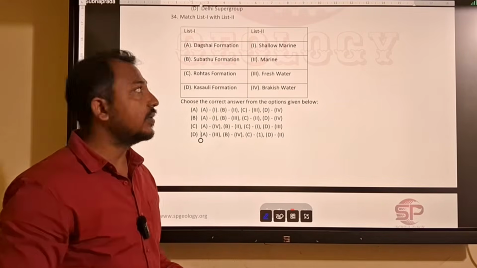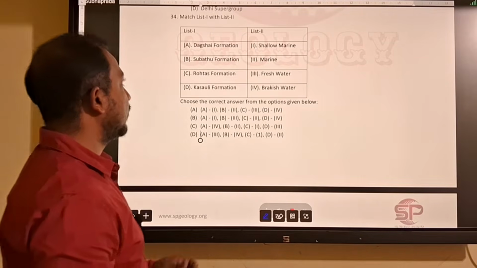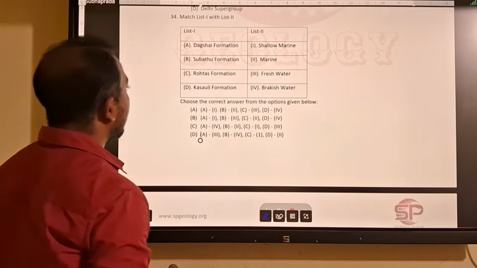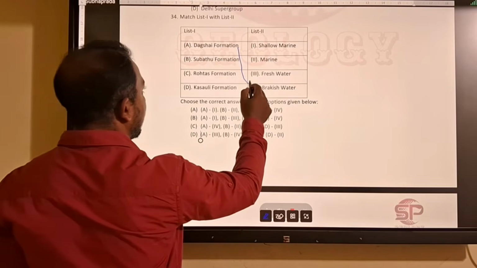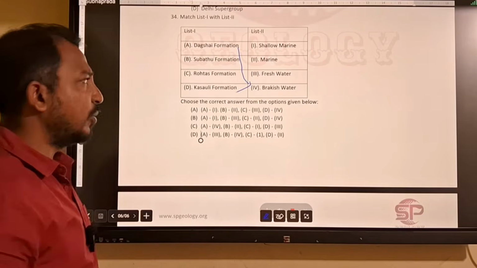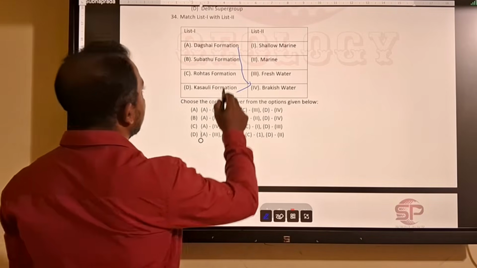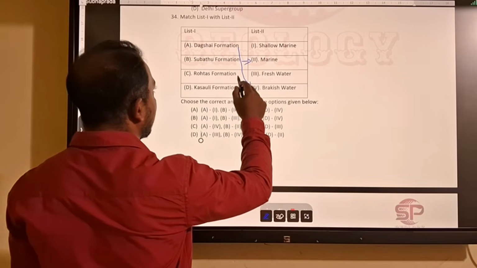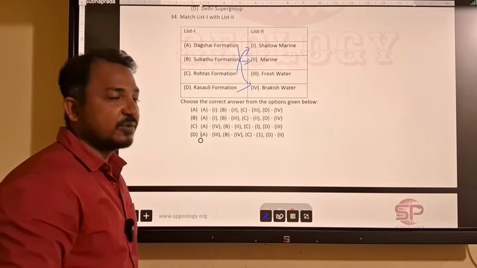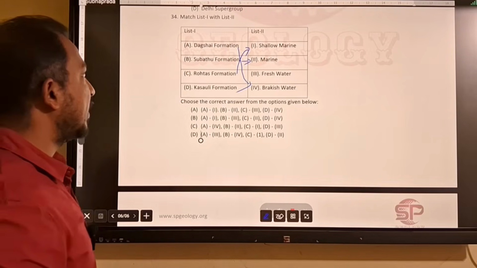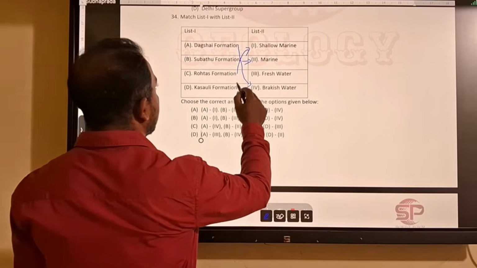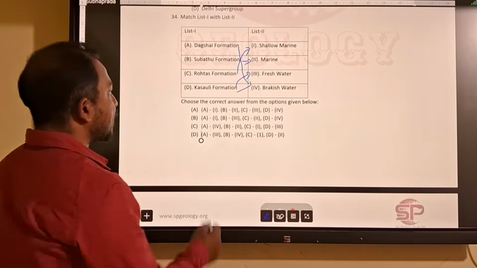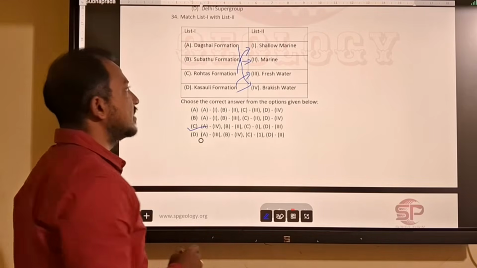So next question, a table match with different formations given and their environment of deposition. Here the Oxide group is approximately a brackish water formation. Shallow marine to brackish, we will take brackish. Then Subathu formation is marine. Then Rohtas formation, Rohtas limestone is deposited in Vindhyan, that is shallow marine. Then Kasauli formation is a freshwater formation. So the answer will be C.